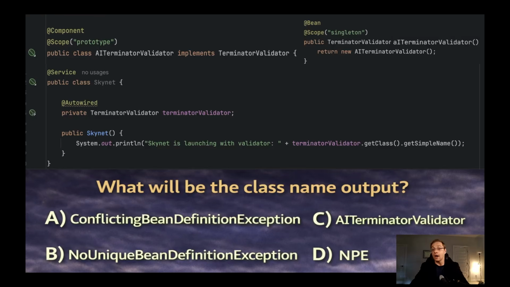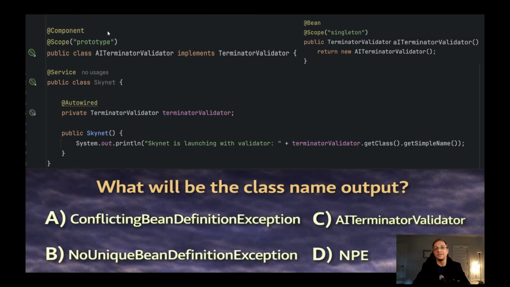Okay, now we have a second riddle for you. This is more related to the declaration of the beans. Okay, so let's see what we have here. We have a class called AITerminatorValidator, and it implements the TerminatorValidator interface. It's marked with @Component, and trust me, and we can see the sign of IntelliJ, this class will be scanned in the Puzzlers2 riddle.